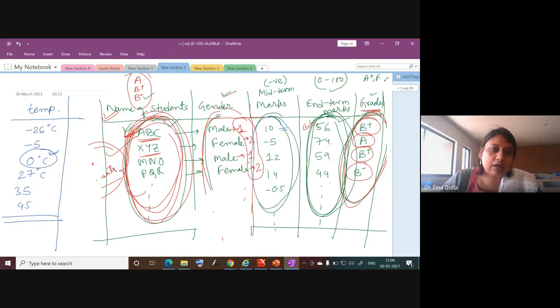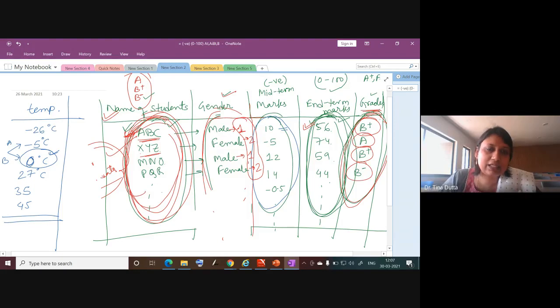We can just say that if it is minus 5 degrees Celsius somewhere and 0 degrees Celsius somewhere else, we can compare these two places. Suppose this is place A and place B, we can say place A is 5 degrees Celsius cooler than place B, because the temperature difference is 5 degrees Celsius. So we can calculate the difference. Difference is 5 degrees Celsius.